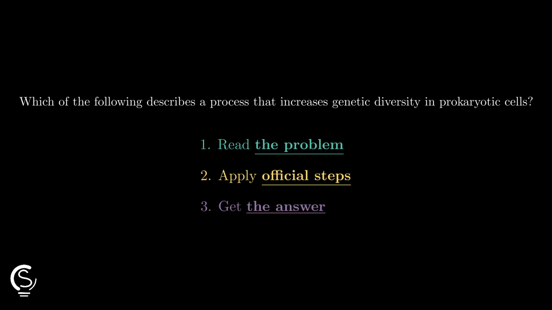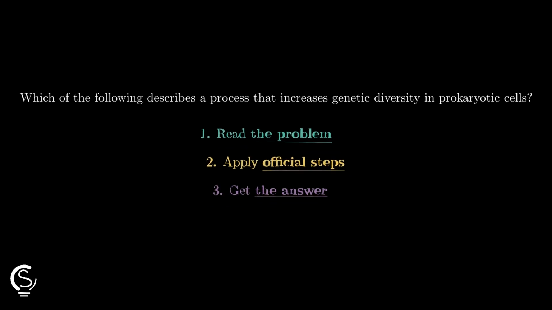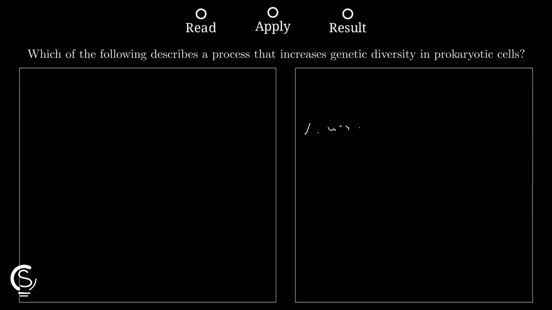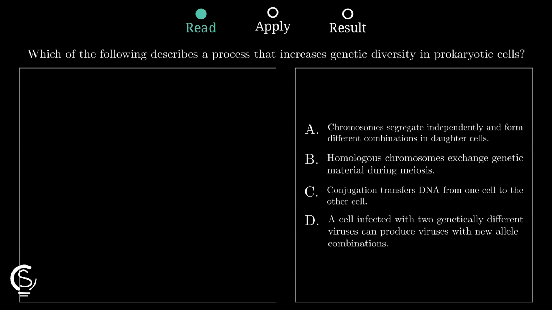Prokaryotic cells have unique ways to boost their genetic diversity compared to eukaryotes. Let's quickly break down the specific biological process that makes this happen. First, we must identify how prokaryotes like bacteria actually gain new traits. Unlike humans, they do not use meiosis, so we need a mechanism that moves DNA between individual living cells.